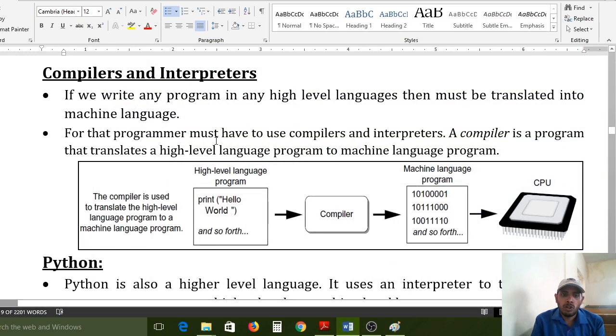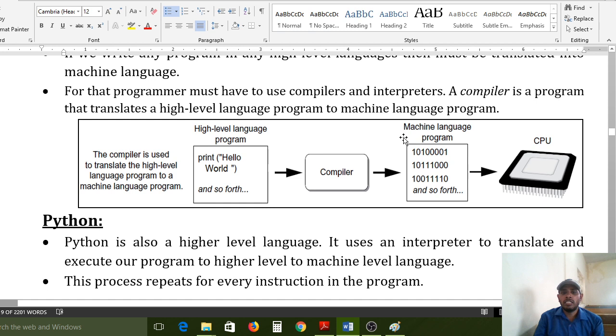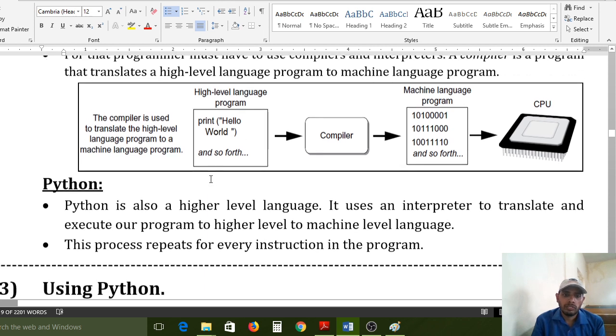For that, programmers must use compilers and interpreters. If you want to convert any program from a higher level language to machine level language, compilers and interpreters must be used. A compiler is a program that translates a high level language program to machine level language.